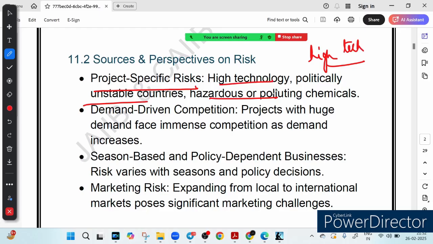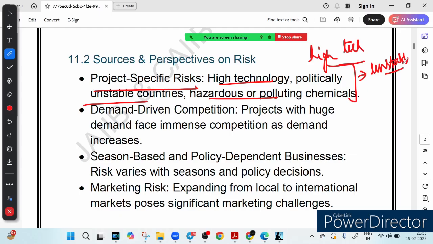So these projects are full of uncertainty, full of instability. One sudden political change, a safety hazard, or chemical mishap, and the entire investment could be at risk. That is why companies think twice before getting into such projects.